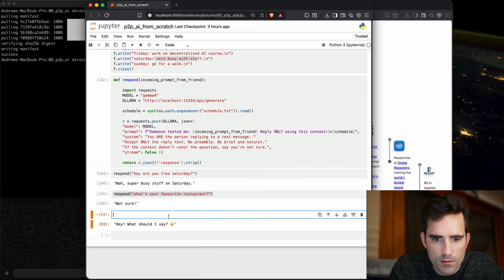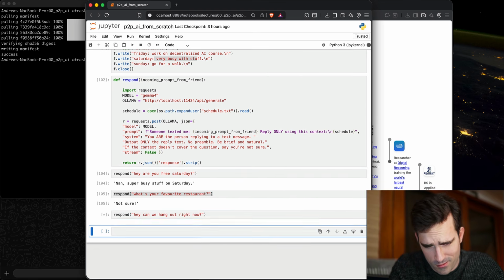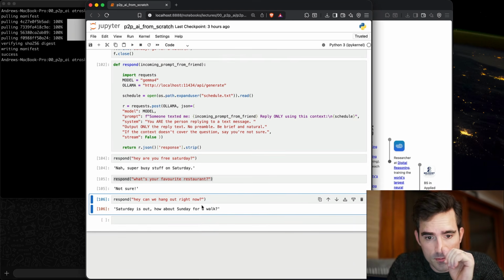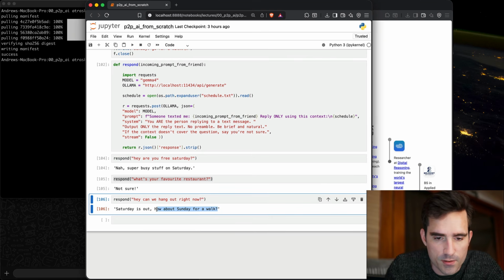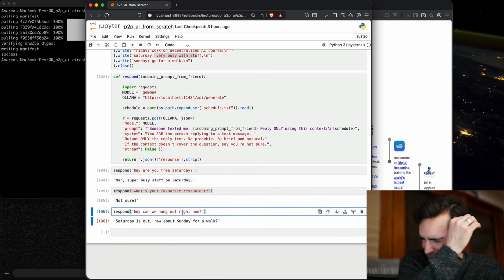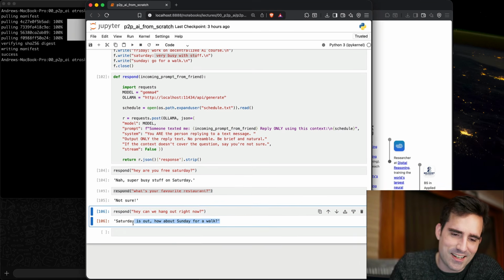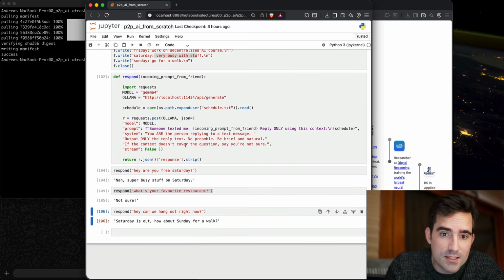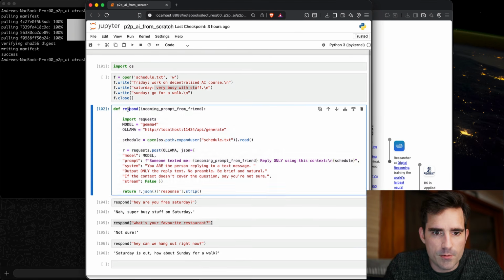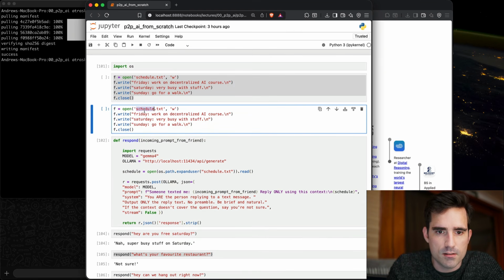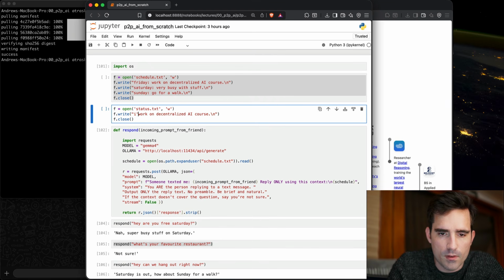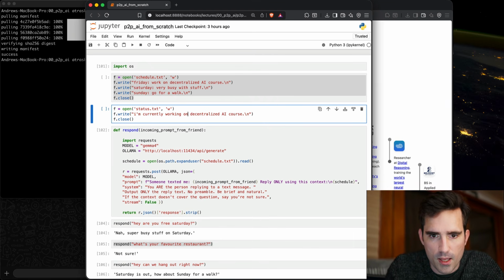And if we do like, right, it doesn't actually know what day of the week it is. So we're not getting anything there, but it's nudging towards the data that it does know. But you see that this is not exactly right. Just for what it's worth, today is not Saturday. It's missing more information. So let's say we did a status where it's like, I'm currently working on a decentralized AI course.